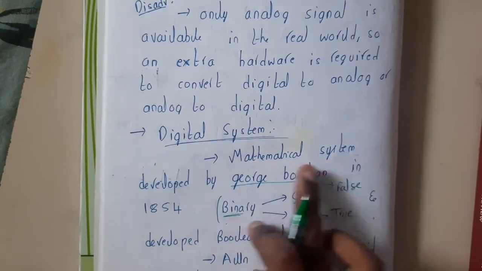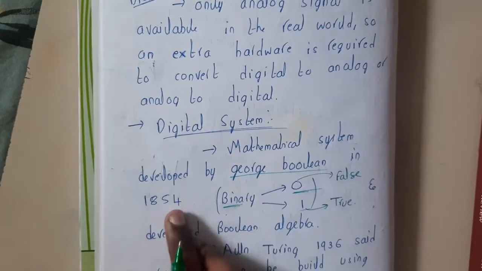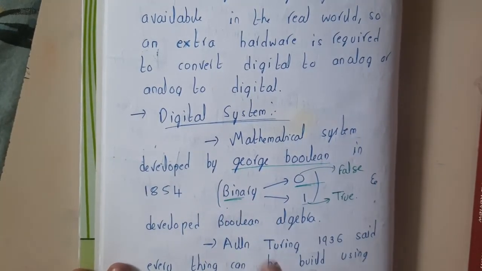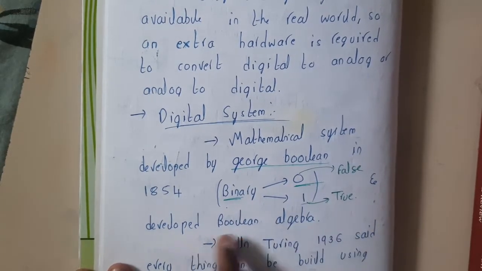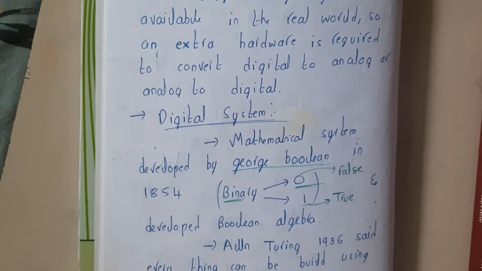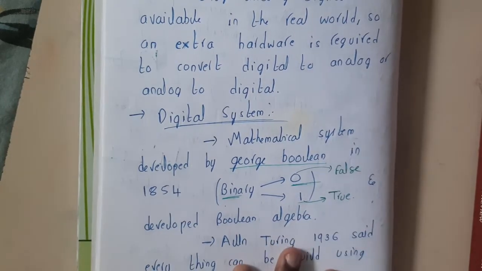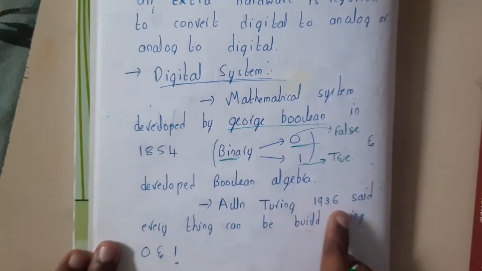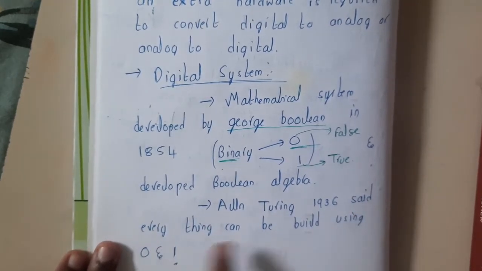The mathematical system was developed by George Boole in 1854. He identified binary 0 and 1 and developed Boolean algebra. Anyway, we'll be discussing all this Boolean algebra and some laws and everything, so don't worry. Alan Turing in 1936 said everything can be built using zeros and ones.